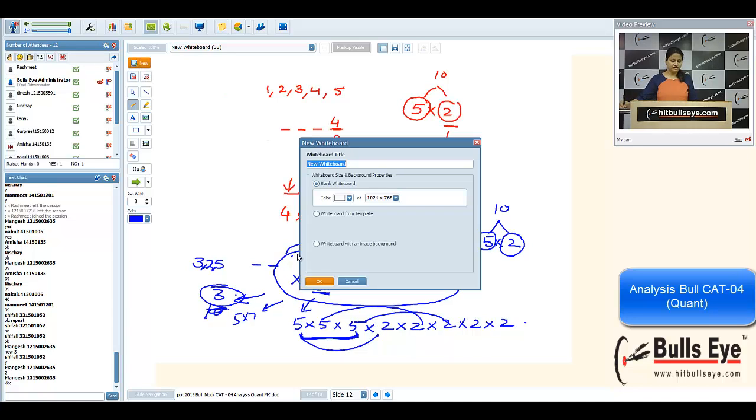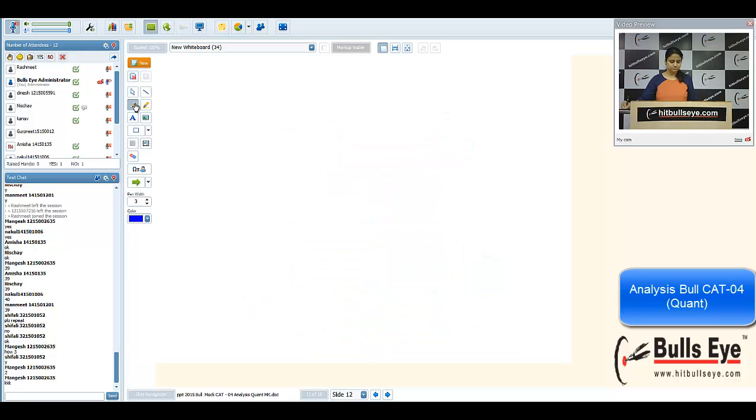Okay, now come to the question. Digits available were 1, 2, 3, 4, 5. We want to find 4-digit numbers, and all these 4-digit numbers are multiplied, and we want to count the number of zeros. You got the meaning of the question now. So first of all, we want the number of 2s. How many 2s are there?